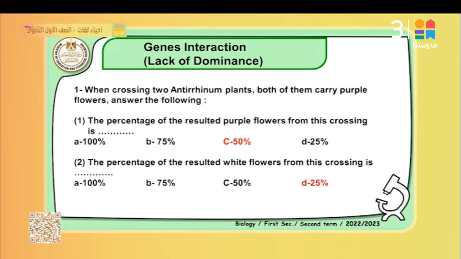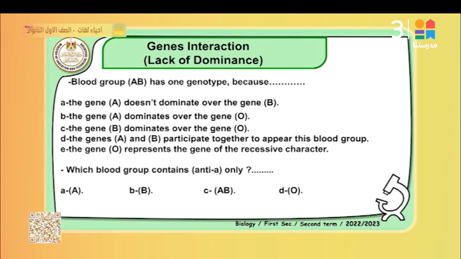Okay, that's right. Focus on these answers, please. The percentage of purple flowers from this crossing is C, 50%. And the second, the percentage of white flowers from this crossing is D, 25%. That's right. Okay.